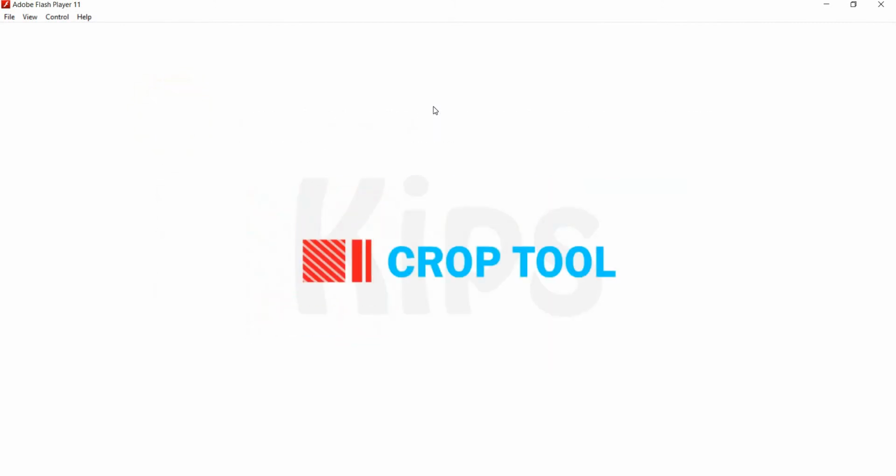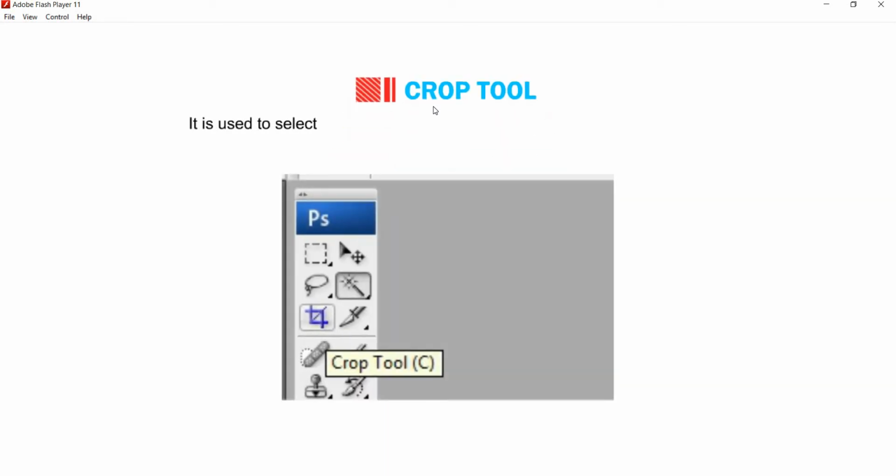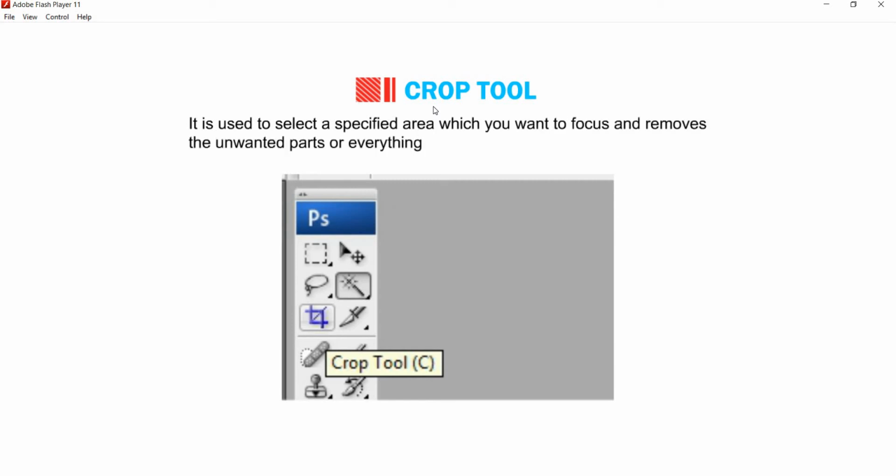Okay, now let us talk about the crop tool. It is used to select a specified area which you want to focus and removes the unwanted parts or everything outside the selected area of a picture.